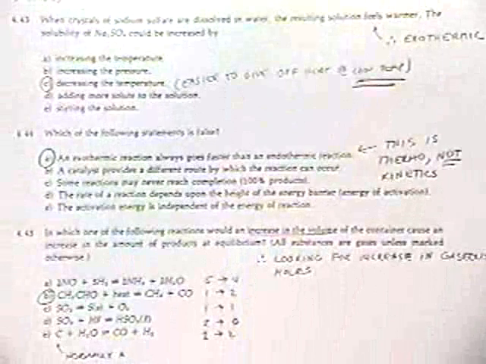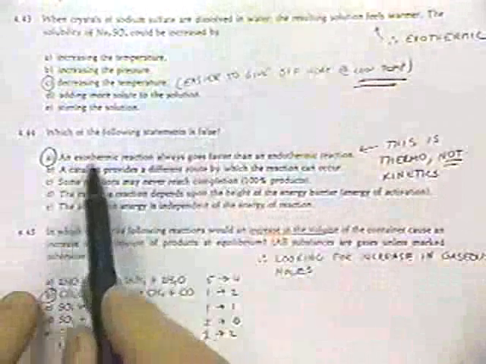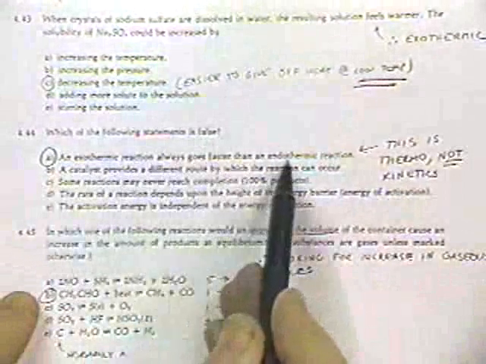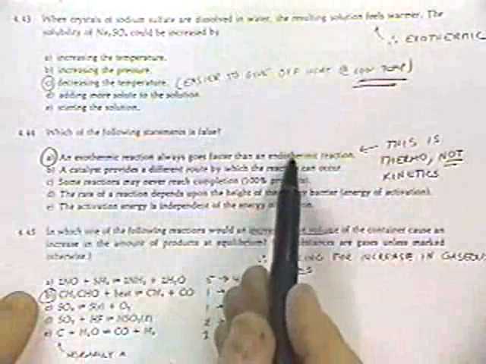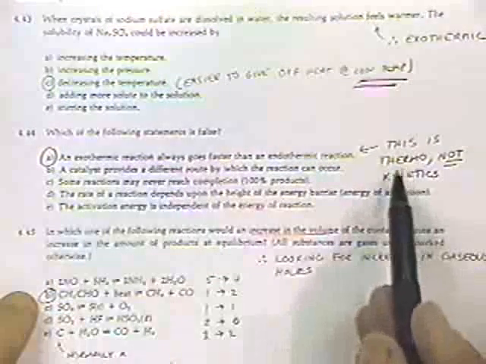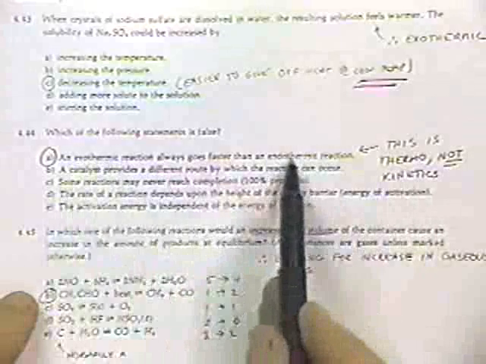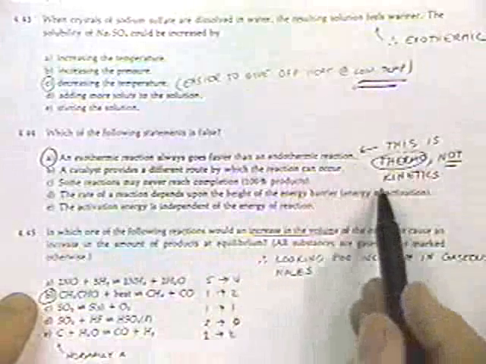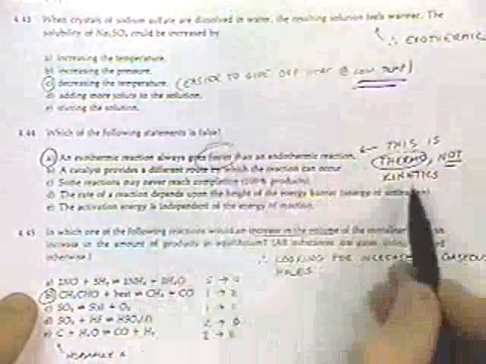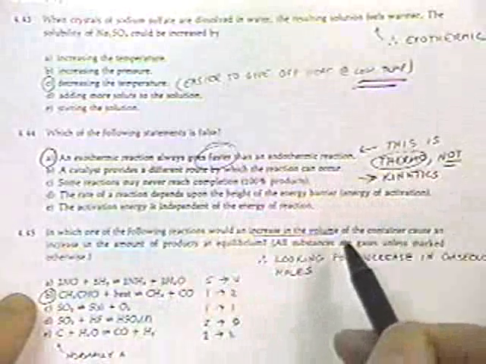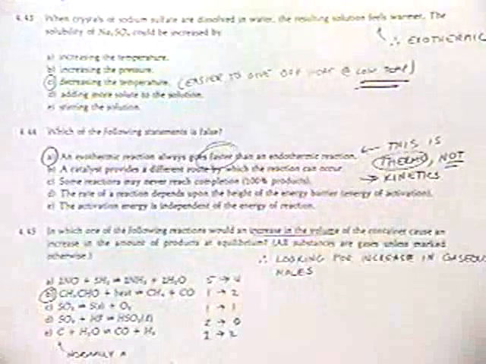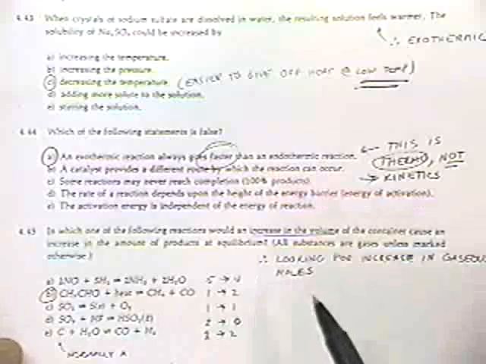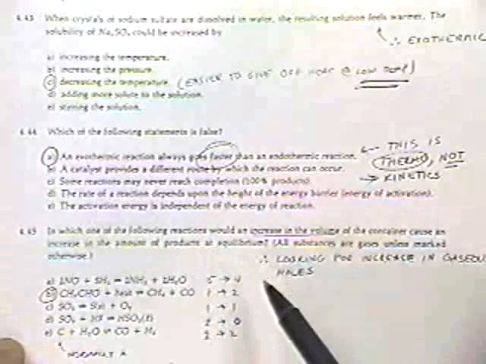Okay, here's a statement. Which of the following statements is false? An exothermic reaction always goes faster than an endothermic reaction. It's kind of attractive. It looks like it might be true, but you're mixing up kinetics and thermodynamics. Endothermic and exothermic relate to the energetics of the reaction, which is a concept of thermo. Faster is a concept from kinetics. And so the two are really different disciplines, although they're connected. Those are two different ideas. All the other statements are true.